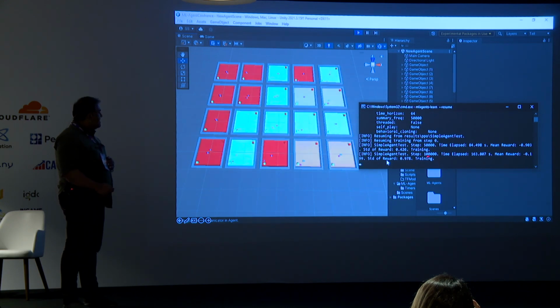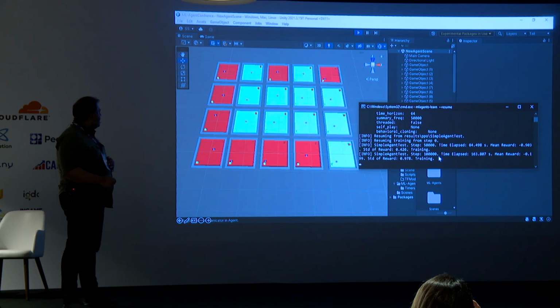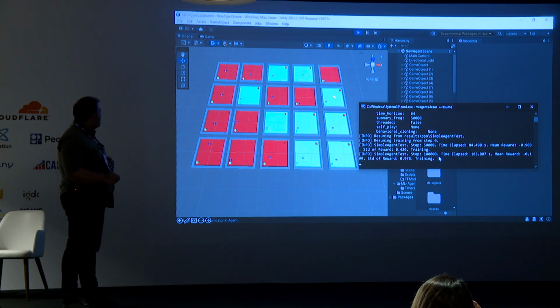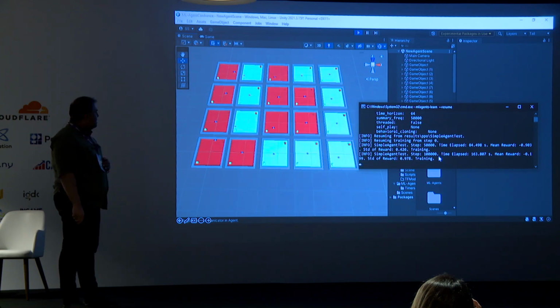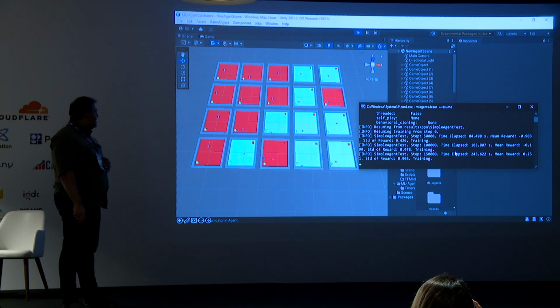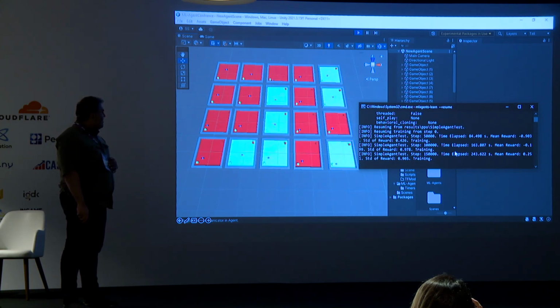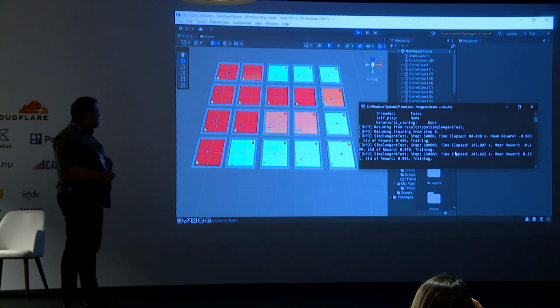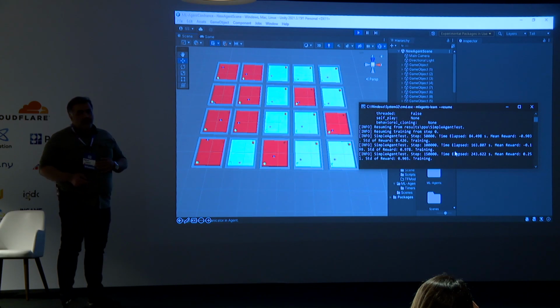You can see we reached the 100,000 steps. The green lights are increasing. We set this agent to train 500,000 steps.